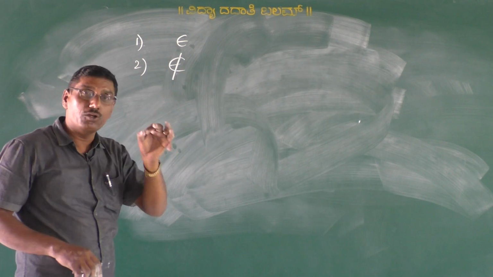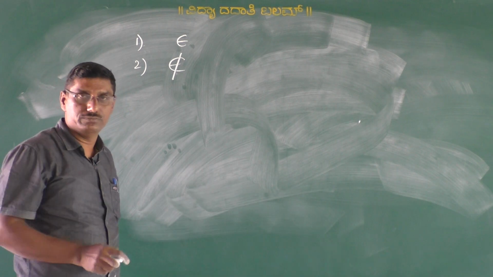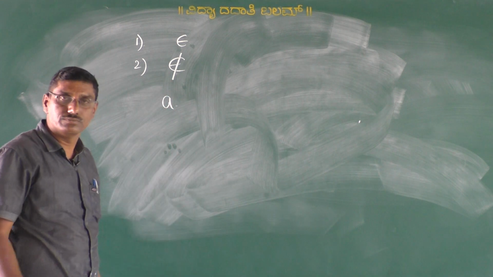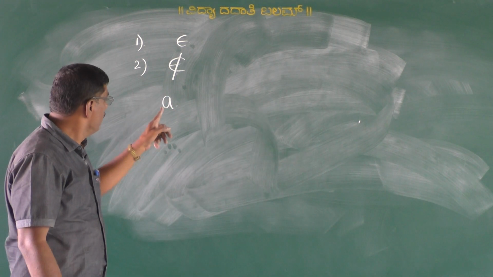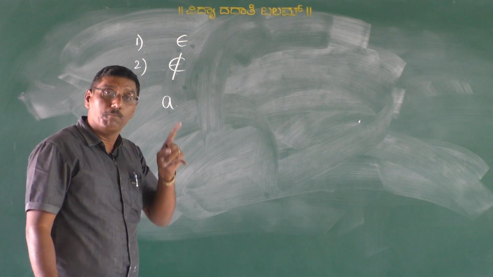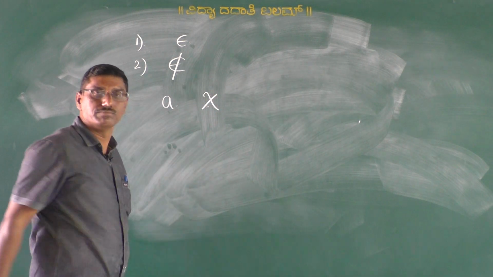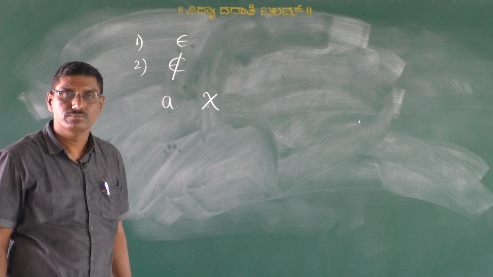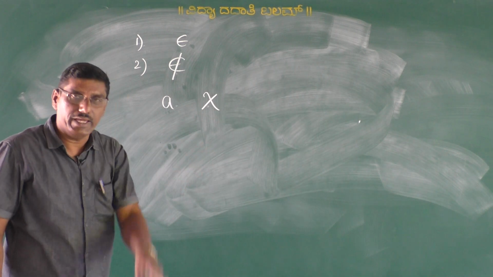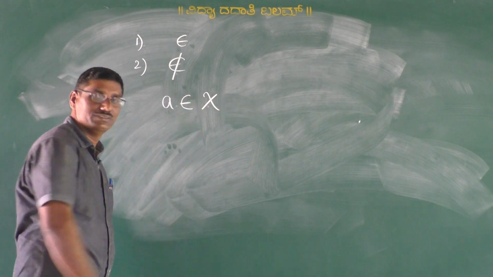Now, these 2 symbols are used to represent, for example, consider an element A, to say this element is present in the set X. For the element A which is present in the set X, we are going to use the symbol that is belongs.